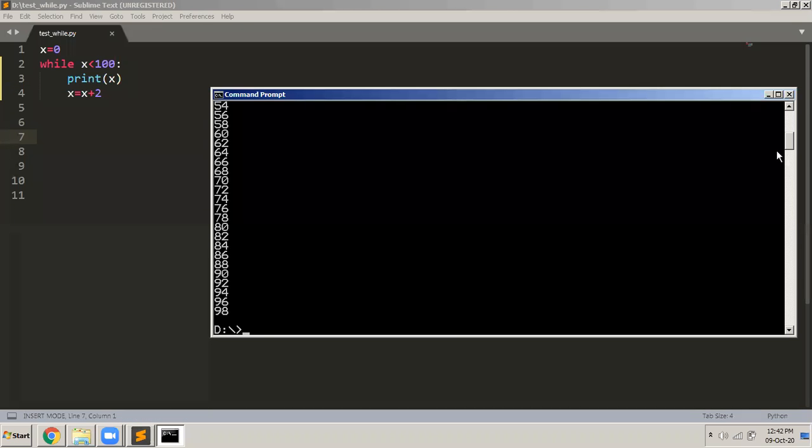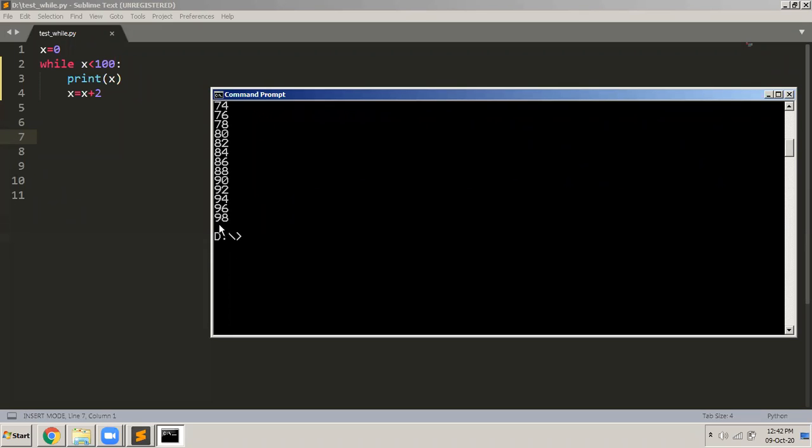So you can see that starting from 0, 2, 4, 6, 8, 10, 12, these are all even numbers, but it has gone up till 98. Even 100 is an even number. I told you that I want you to display all the even numbers between 0 and 100. So that is what Omkar was referring to.